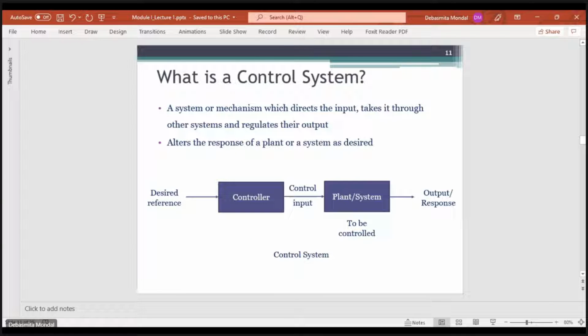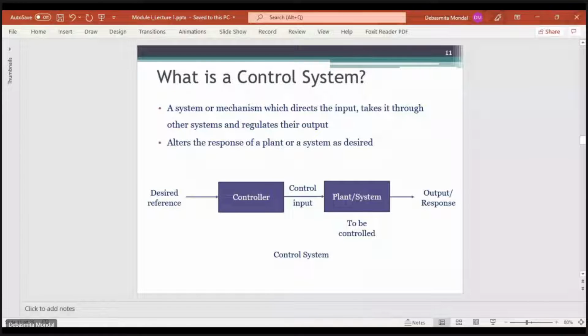Okay, now let's go into the control system perspective. We have already defined a control system, so let us define it once more. A control system is a system or a mechanism which directs the input and takes it through a series of other systems, and at the end we get a regulated output.